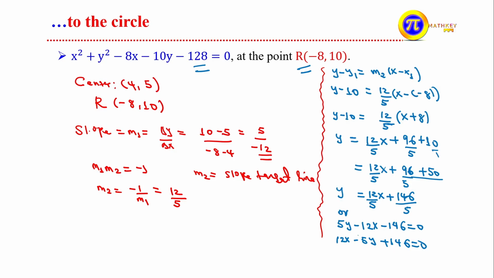Whatever the case, it indicates the same tangent line to the circle at the point of tangency.